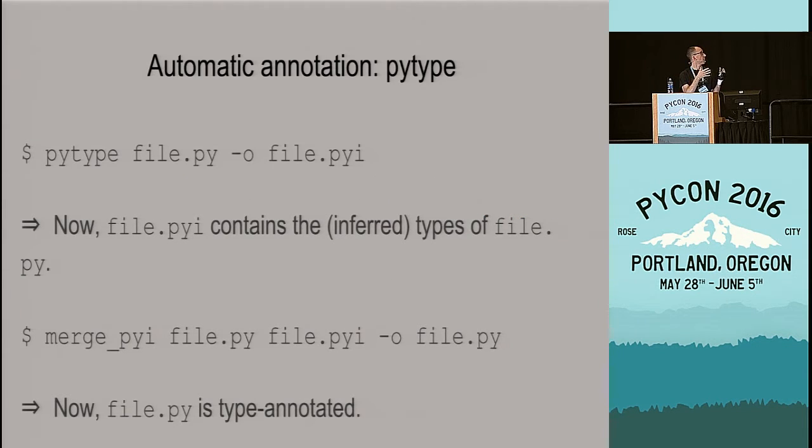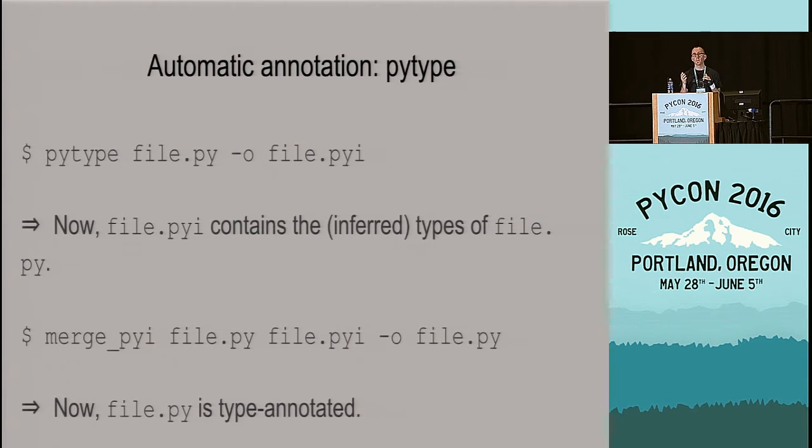So you call pytype first, and you generate a PYI file. We've seen some examples of PYI files. It's just all the types of a given module condensed. And then you run a second tool that's called merge_pyi, and that transports that back into your actual source code.